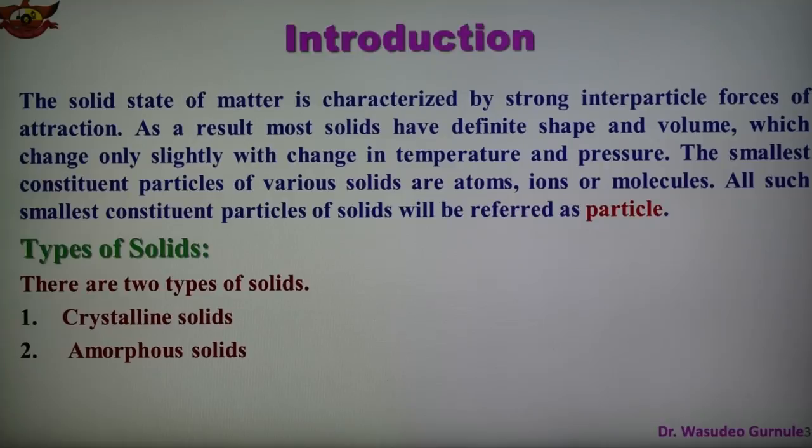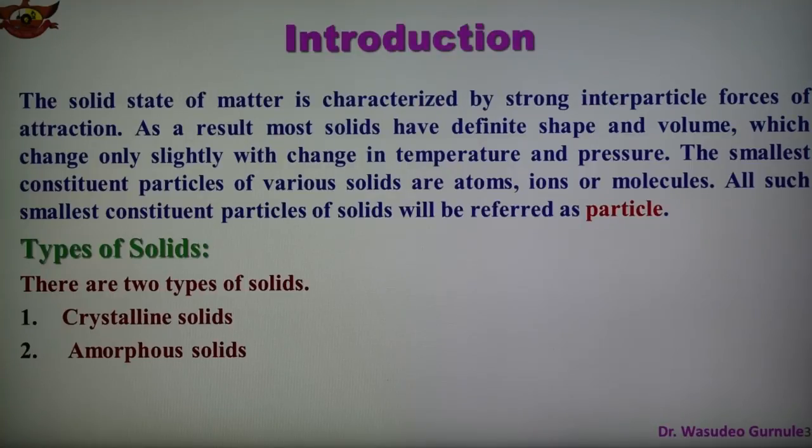The temperature at which a solid changes into the liquid state at normal pressure is also known as the melting point of the substance. The melting point gives an approximate idea about the magnitude of interparticle forces in the solid state.